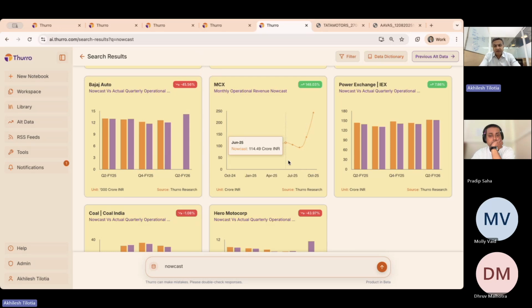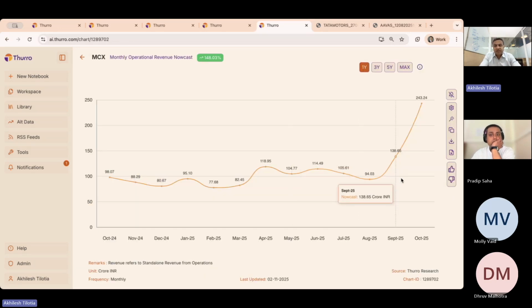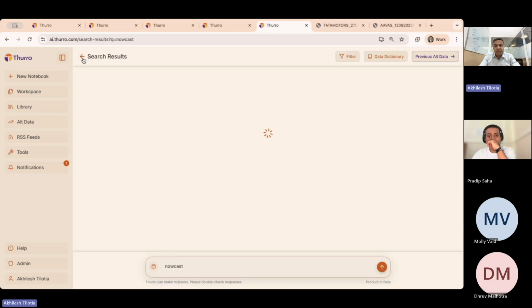This has been a rocket of outperformance in MCX over the last couple of months. This is the data that we collect on an ongoing basis, on a daily basis, that MCX puts out of the number of trades that have taken place across different categories. We compile them all together and then come to an estimate of what we are seeing happen and what could potentially be the revenue that the company could report. So for example, again, as of 3rd of November, our estimate is that in the month of October, MCX would have netted in about 240 crores already, which is greater than the sum of the 2 months that preceded it, in a sense, right?